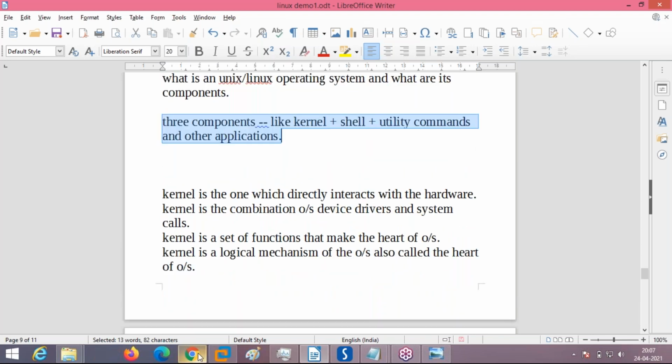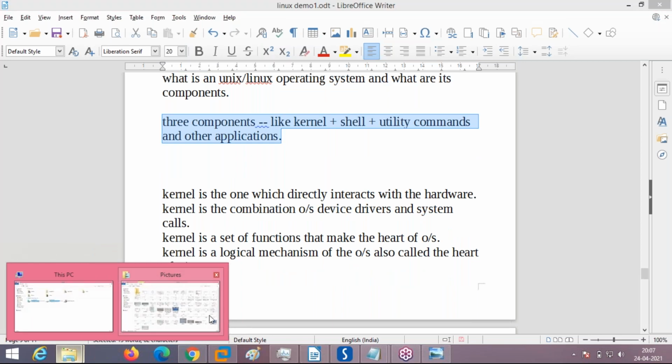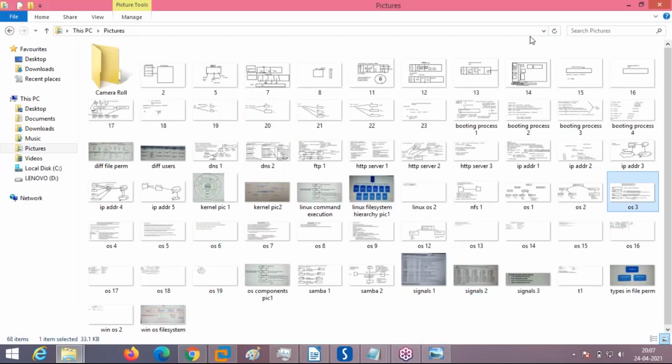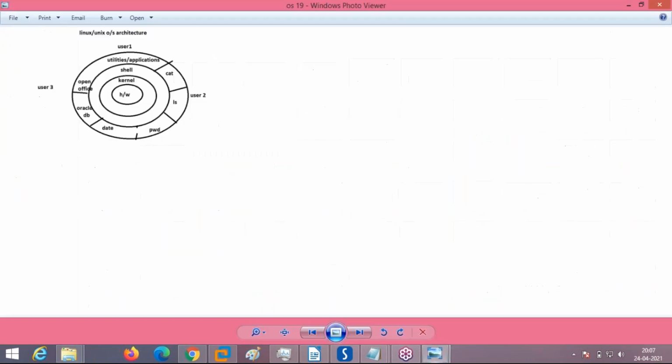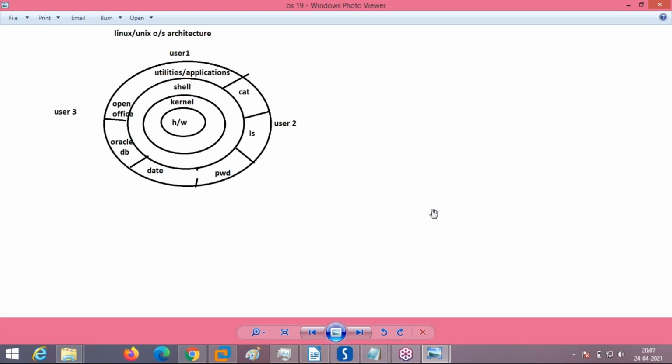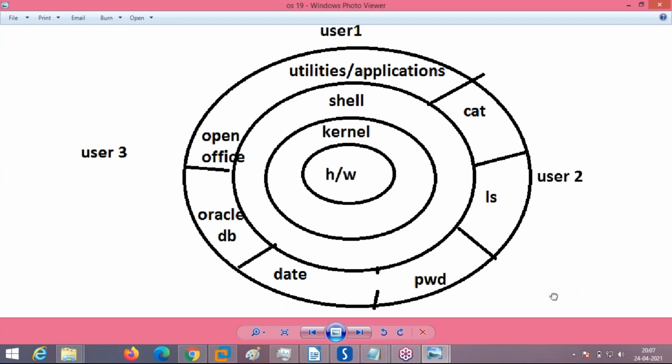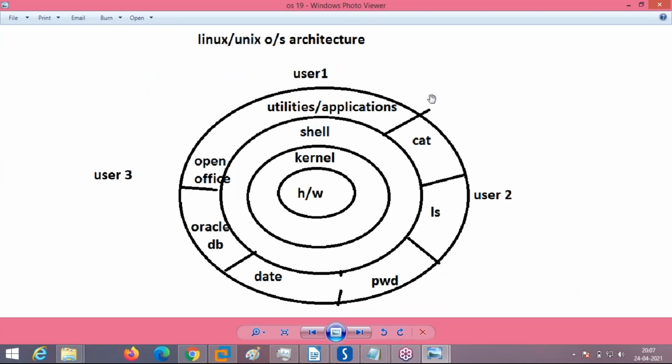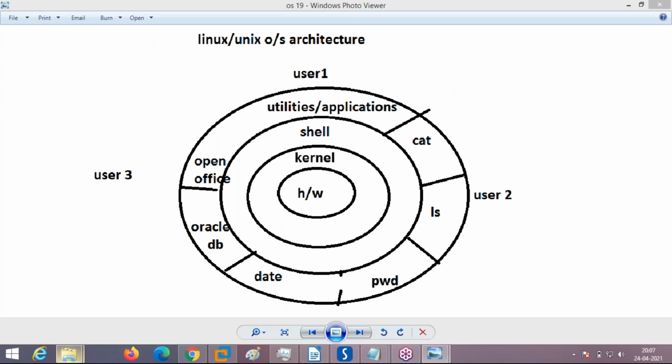Okay, I will just show you a diagram of what that is. Yesterday we have actually done a few things. Just a second. See here. As you can see here, OS, Unix and Linux operating system architecture, internal architecture. One minute, man.